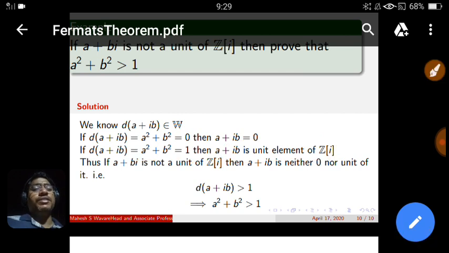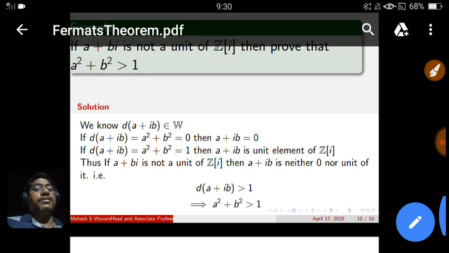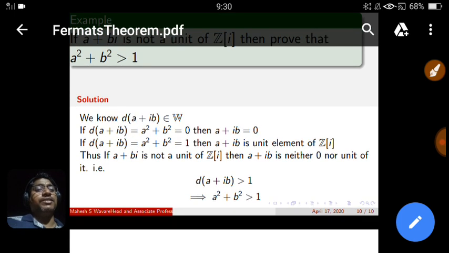And it is known to us that a plus ib is a non-unit. Once it is a non-unit, it is neither 0 nor 1. What should it be? It should be greater than 1, because it is neither 0 nor 1. And what is d of a plus ib? It is a square plus b square. So in this way, if a plus ib is a non-unit, then a square plus b square is strictly greater than 1. If it is a unit, it has to be 1, and we do not assign a value to 0.